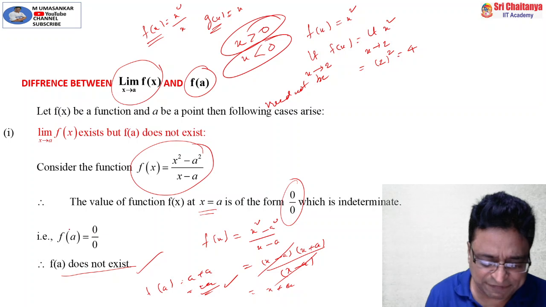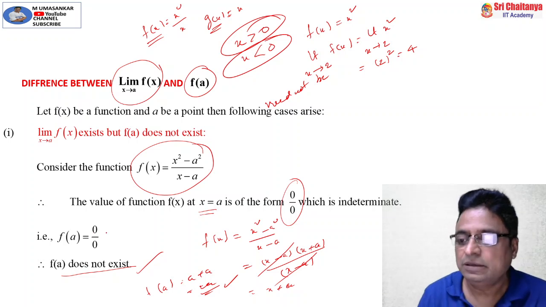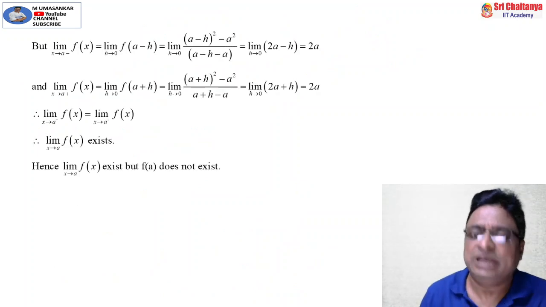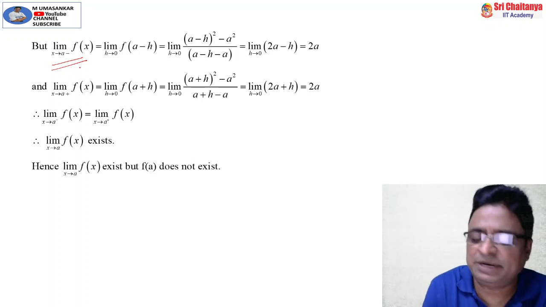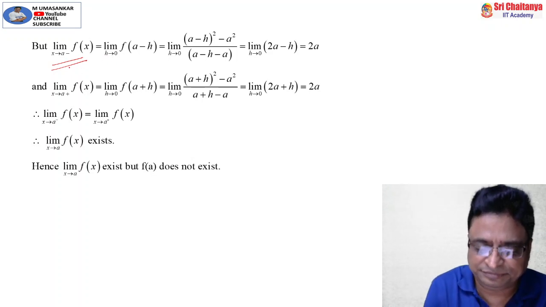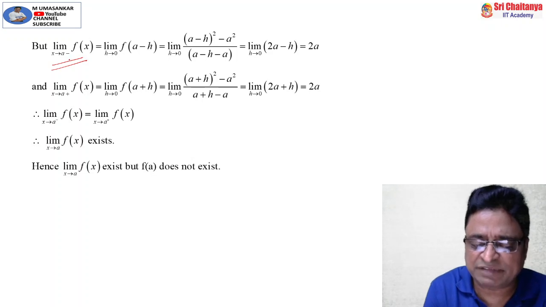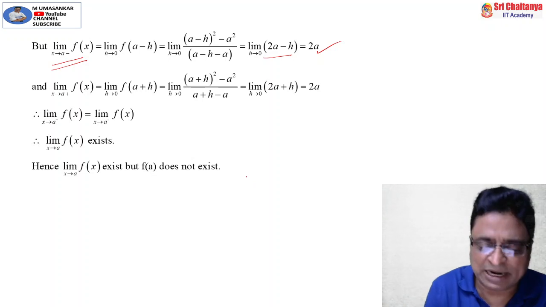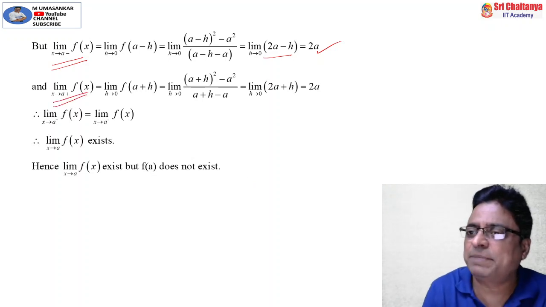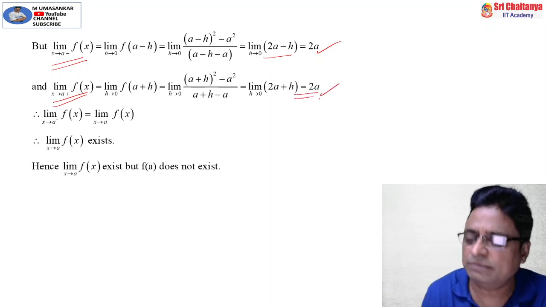So my friends, here f of a, the value of the function, is an indeterminate form. Whereas limit, you just see. I have found the left hand limit. As I said now, in the place of x, I have replaced x tends to a minus with a minus h, and after simplification that becomes 2a. Similarly, the right hand limit, x tends to a plus, put x is equal to a plus h, and again after simplification I got 2a.